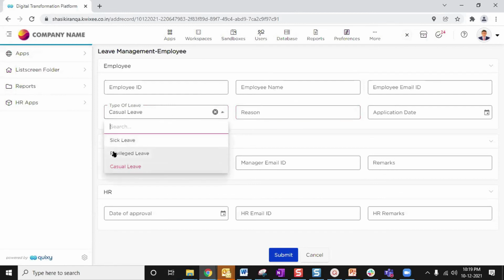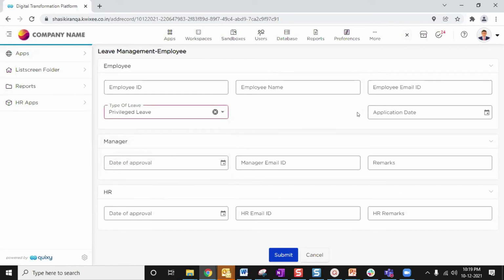In the same way, if he takes a privileged leave, then he need not give a reason. That's the reason why the reason box is hidden here. So this is just a very minute part of business rules. You can achieve a lot more things with business rules. So this is about business rules for you. This is how the business rules work for you.